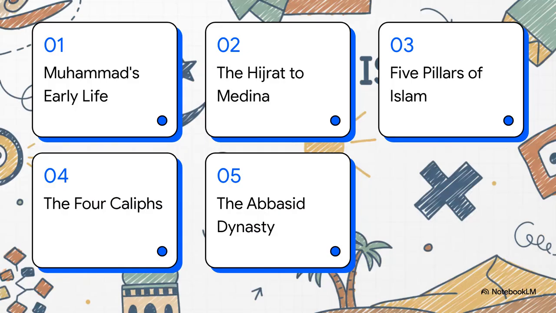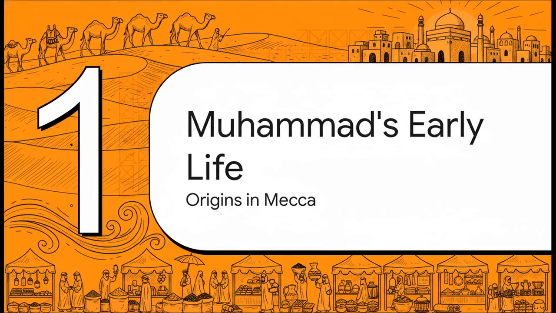To really wrap our heads around this global movement, we're going to hit 5 key stops today. Muhammad's early life, the famous Hijrat to Medina, the core 5 pillars of Islam, the explosive expansion under the 4 caliphs, and finally, the cultural hub of the Abbasid dynasty. So, Part 1. Muhammad's early life and his origins in Mecca.